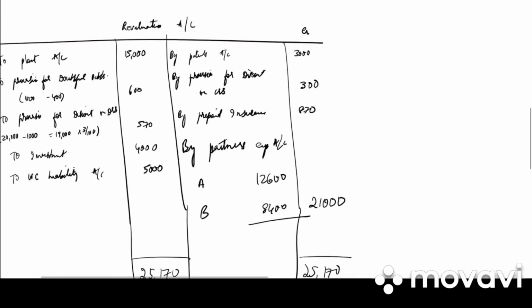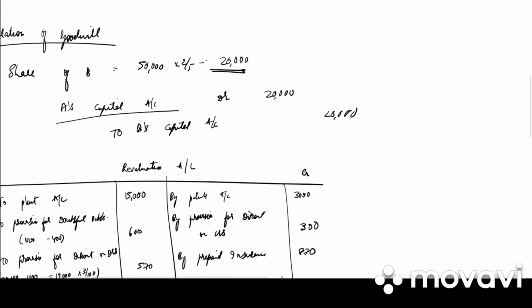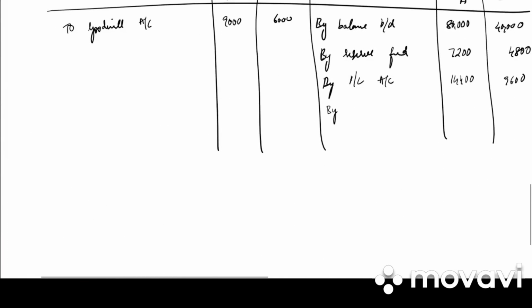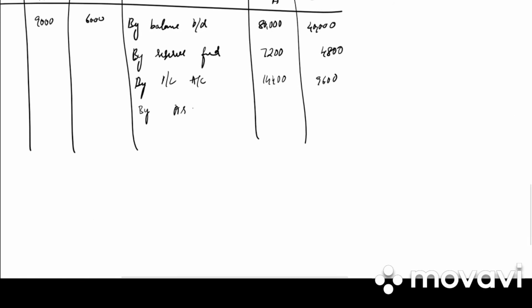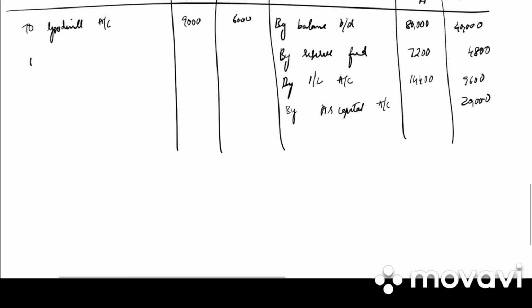Then we wrote a new journal entry for goodwill, that is A's capital account to B's capital account. By A's capital account, under B 20,000, to B's capital account, under A it is 20,000.